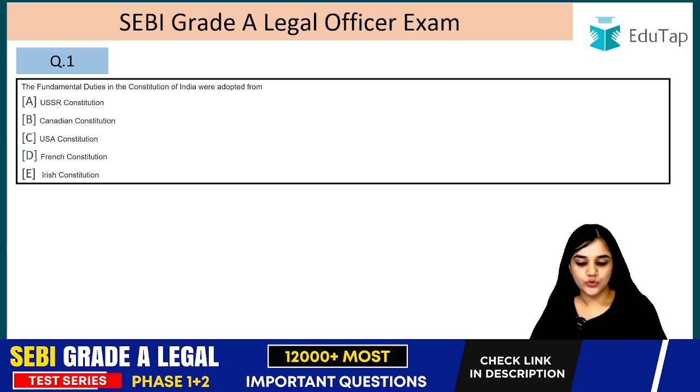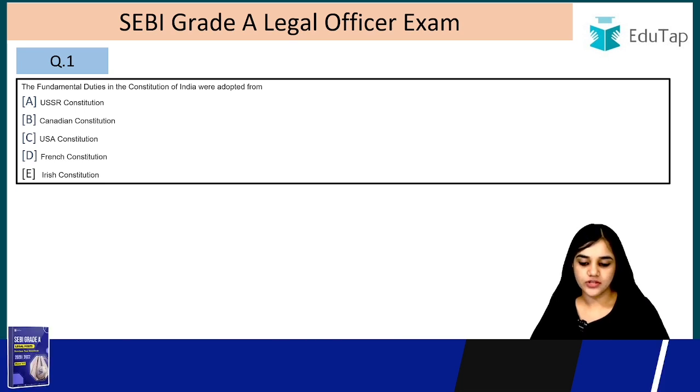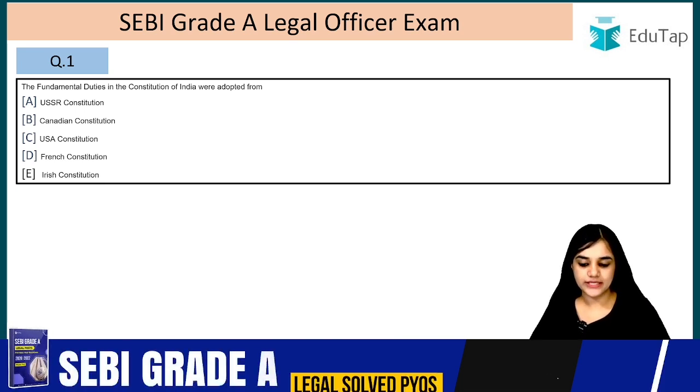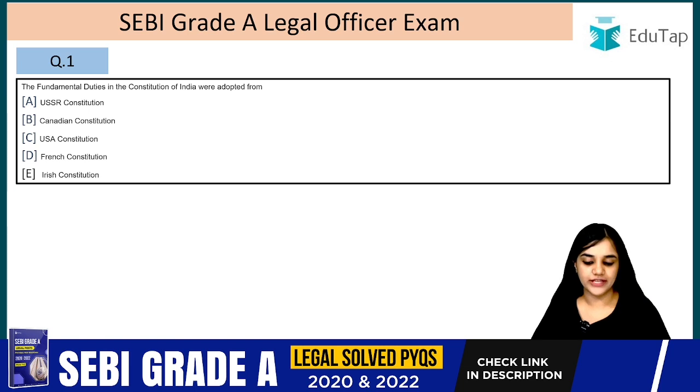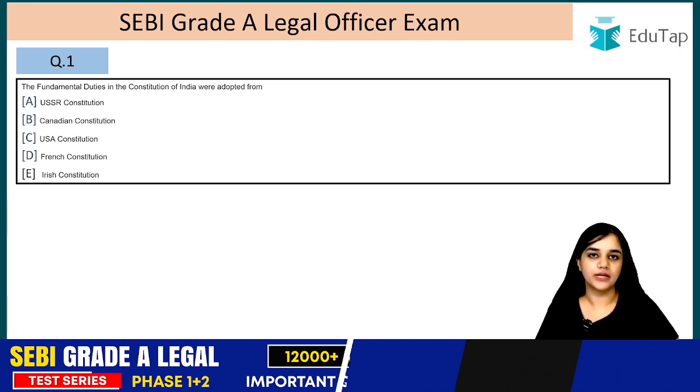The fundamental duties in the Constitution of India were adopted from USSR Constitution, Canadian Constitution, USA Constitution, French Constitution or Irish Constitution. Fundamental duties have mostly been given importance in the communist setup, right? In a democratic setup, fundamental duties have not been given much importance.